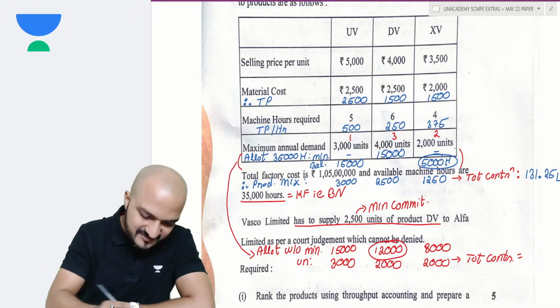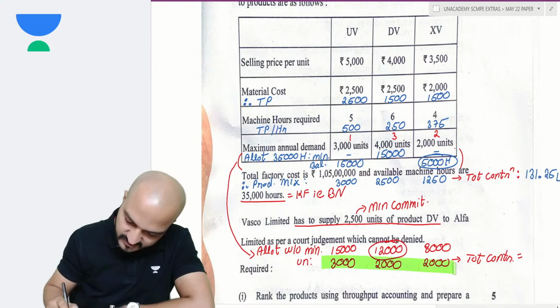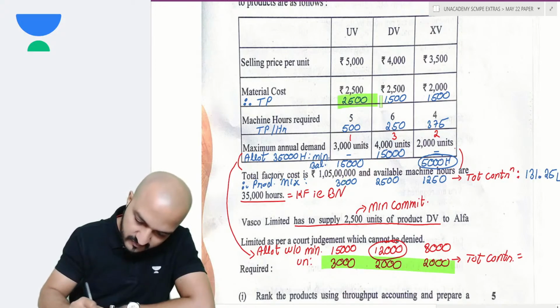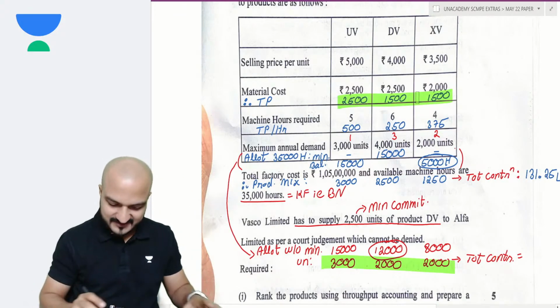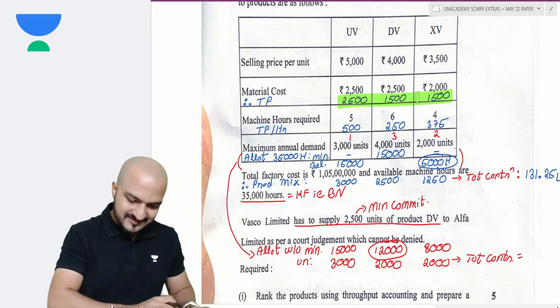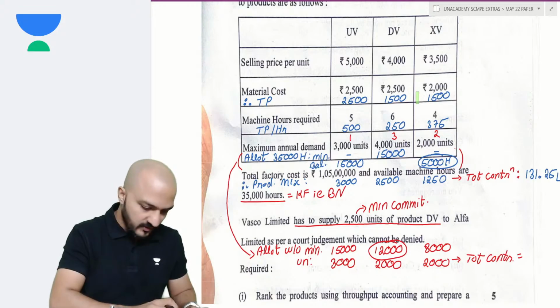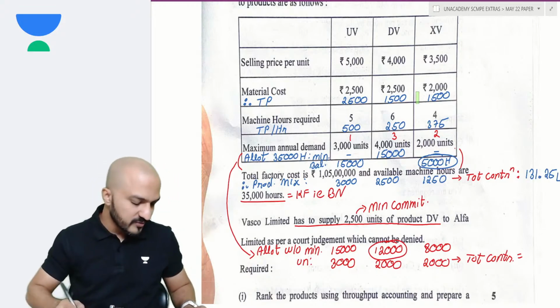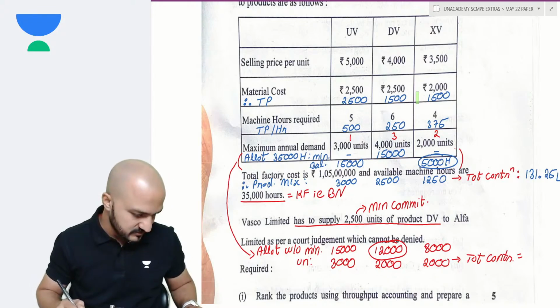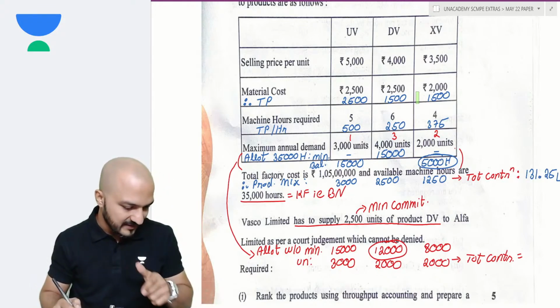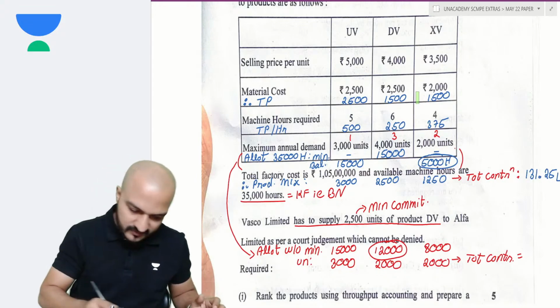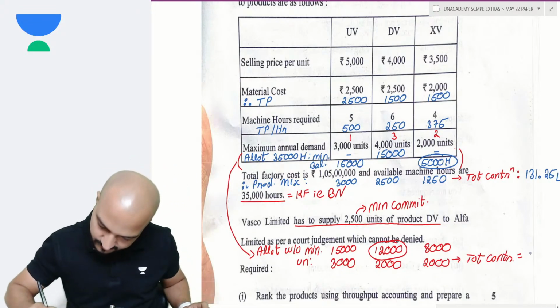So what gives the total contribution then? Units multiply by contribution per unit. Let's see. 3,000 into 2500, 2,000 into 1500, and 2,000 into again 1500. Well, then your contribution would be 13 lakhs. No, 135 lakhs. I think so. Yeah, 135 lakhs would have been your contribution then.